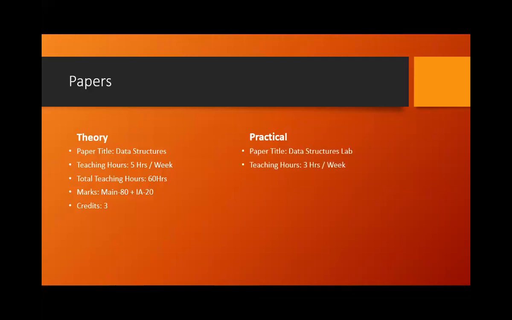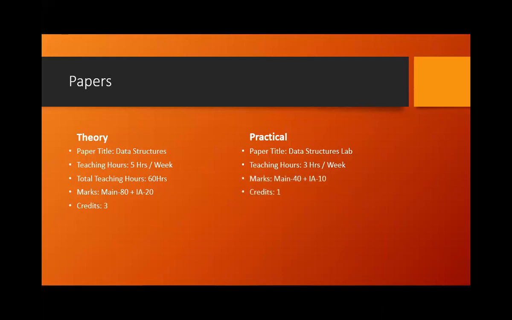In the practical, 3 hours per week is the scheduled one. That 3 hours per week means it is 1.5 hours lab, so you will be having 2 labs once the lab session, that is offline mode, begins. Till then, whatever programs we teach through the online, it could be practice programs or journal programs, you need to practice at home. If you have a computer at home, you can practice it, or else I will be sharing the online links which you have used in the first semester. In the same mode, you can practice all the programs.